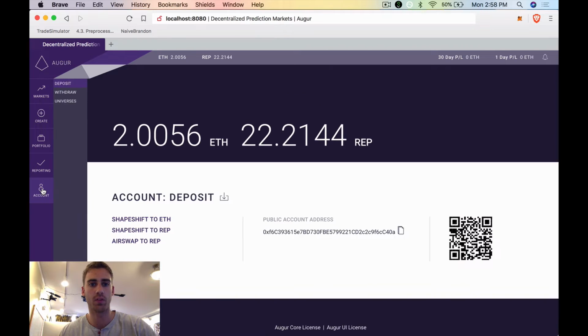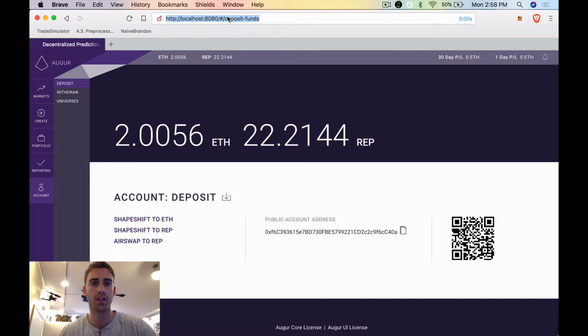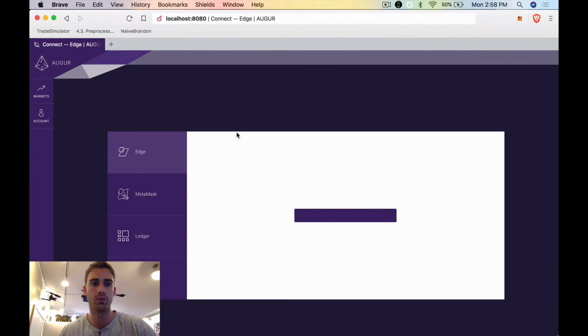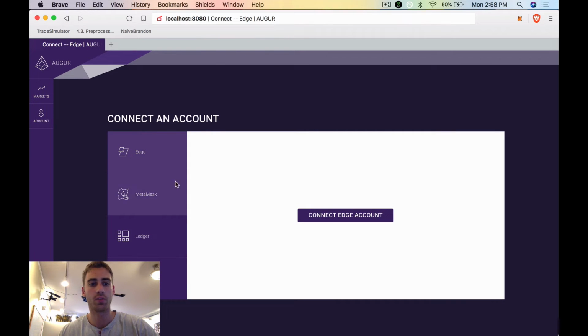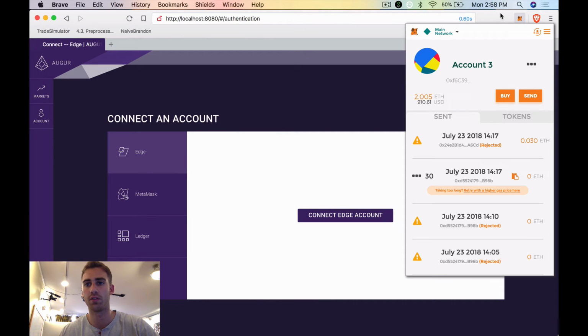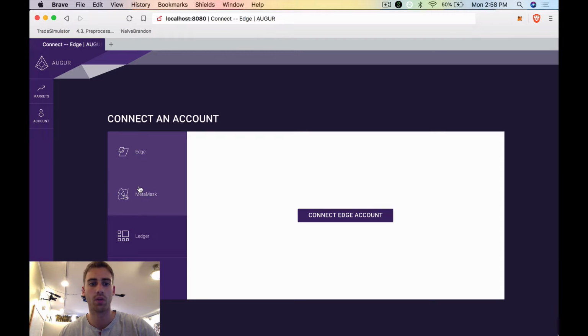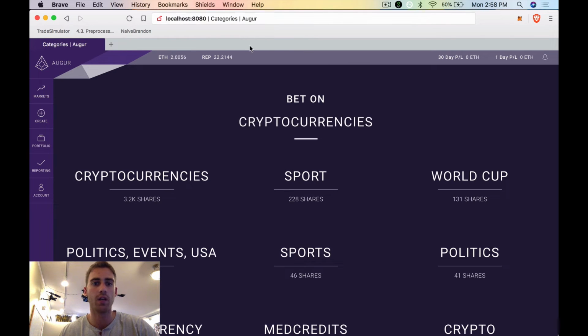The first thing you're going to want to do is to connect your wallet to the platform. You can do this through MetaMask, Ledger, or Trezor. I'm using MetaMask. I have the extension right here in my browser. So all I have to do is go to MetaMask and connect. So now my wallet is synced with the platform and I have my ETH that I am ready to bet.